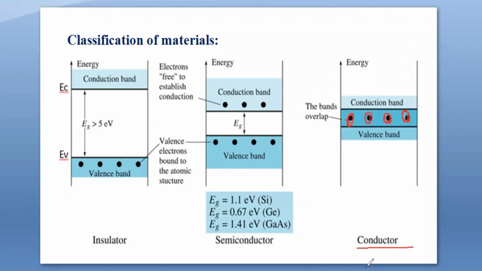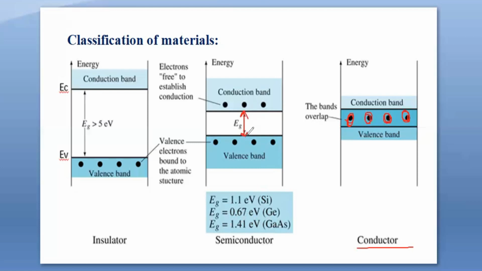So the band theory tells us the conduction band and the valence band overlap in conductors, whereas in semiconductors the valence band and conduction band are separated by an energy gap EG. If this EG is less than 3 electron volts, then it acts as a semiconductor. For silicon the energy gap is given as 1.1 electron volts. For germanium it is 0.67 electron volts. For gallium arsenide it is 1.41 electron volts. So this is the energy gap between the valence band and the conduction band.